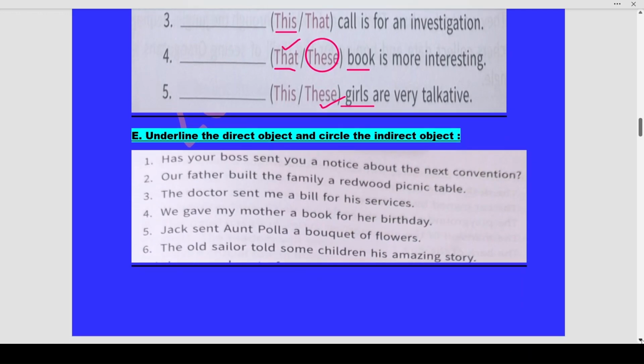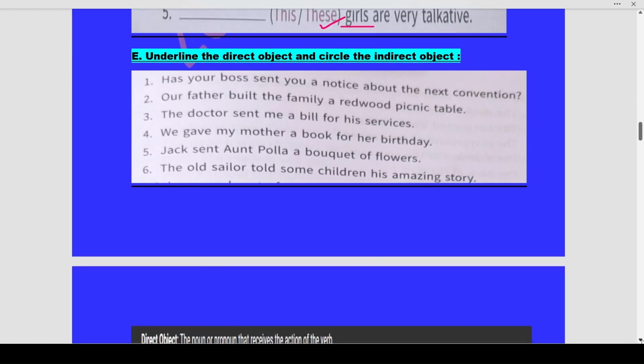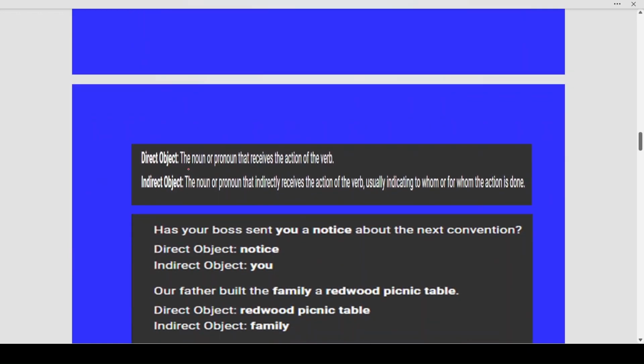Underline the direct object and circle the indirect object. Now, what do you understand by direct object and indirect object? The noun or pronoun that receives the action of the verb. Okay, an object receives the action of the verb which is done by the subject in the sentence. What is the subject? It is about whom we are talking in the sentence, who does the action. So, there will be some object on which the subject performs the action.